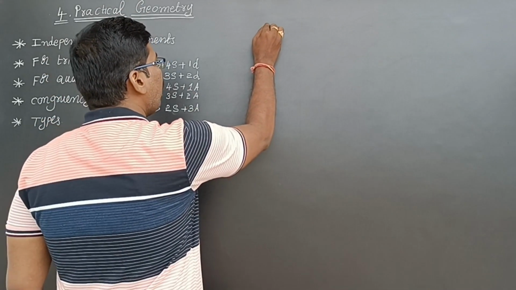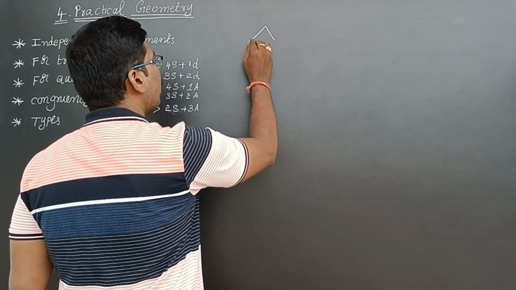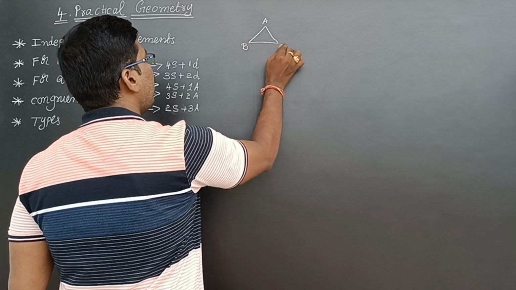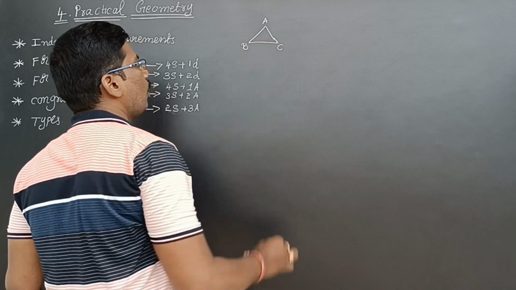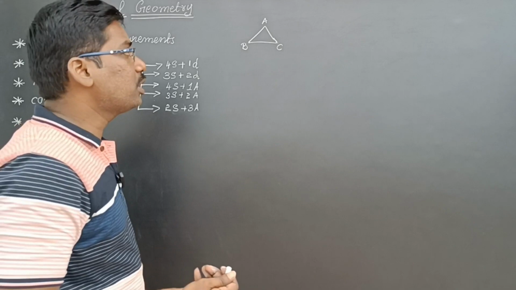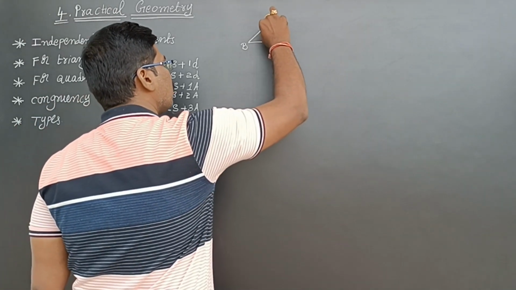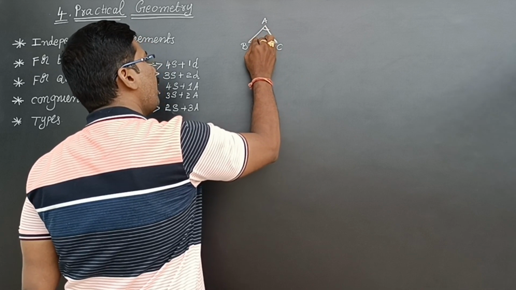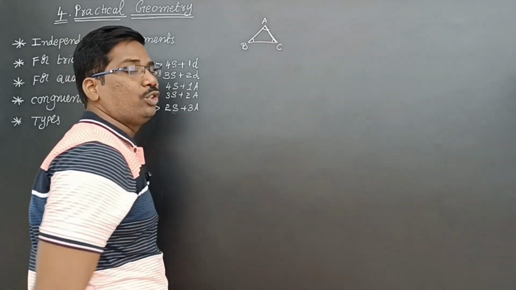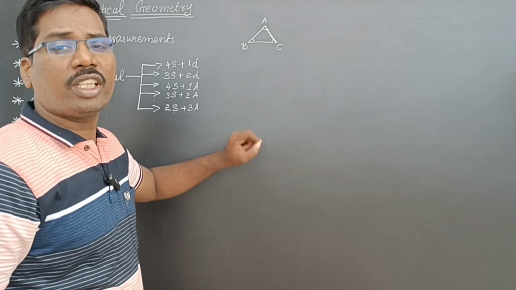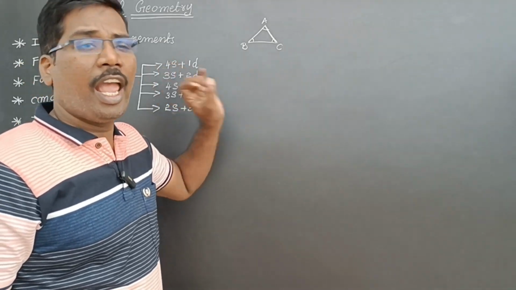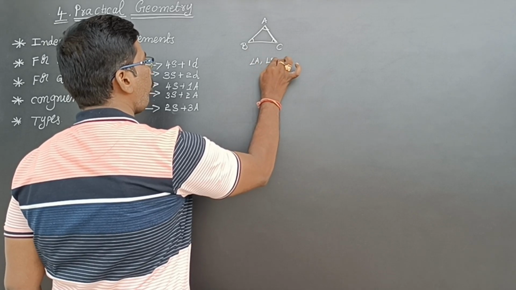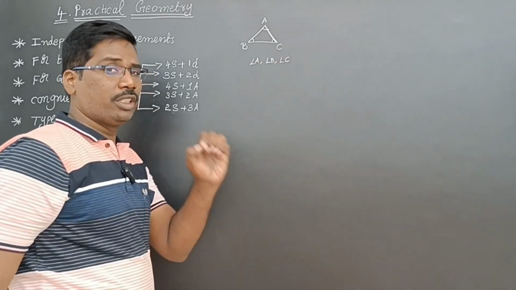If I draw a triangle ABC, what can I measure? See, angle A I can measure, angle B I can measure, angle C I can measure using a protractor. If you have a protractor and a triangle, you can measure angle A, angle B, angle C. 3 angles you can measure.